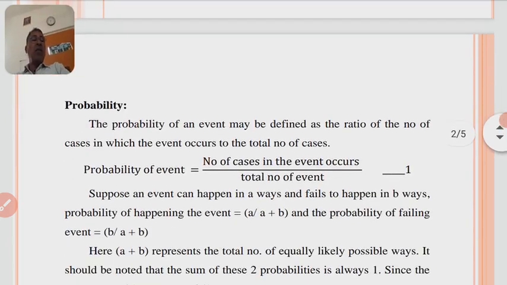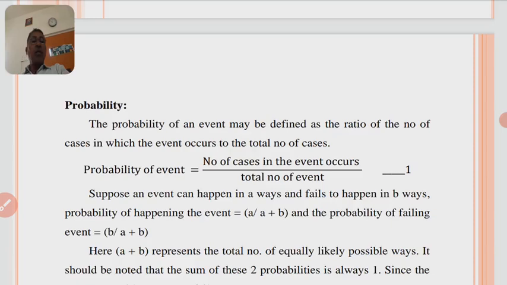Now, the definition of probability: the probability of an event may be defined as the ratio of the number of cases in which the event occurs to the total number of cases. That can be written as probability of event equals number of cases in which event occurs divided by total number of cases.